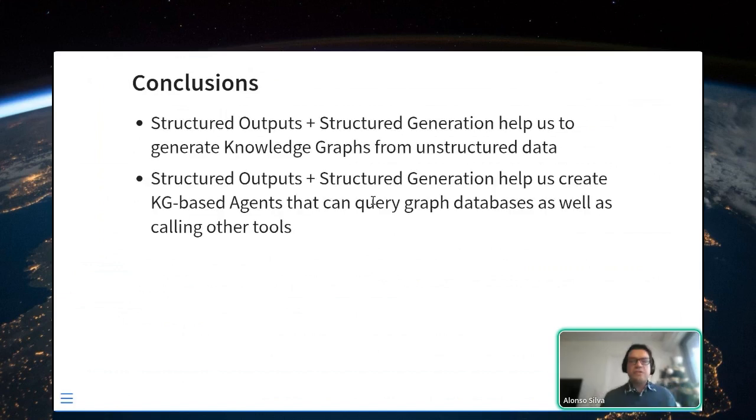In conclusion, structured output plus structured generation help us to generate knowledge graphs from unstructured data, and at the same time they help us to create these agents, which can then query graph databases as well as call other tools. In this particular case, I just use a very simple tool, which is conversational response, but you can provide a Python script or any other tool that you want.